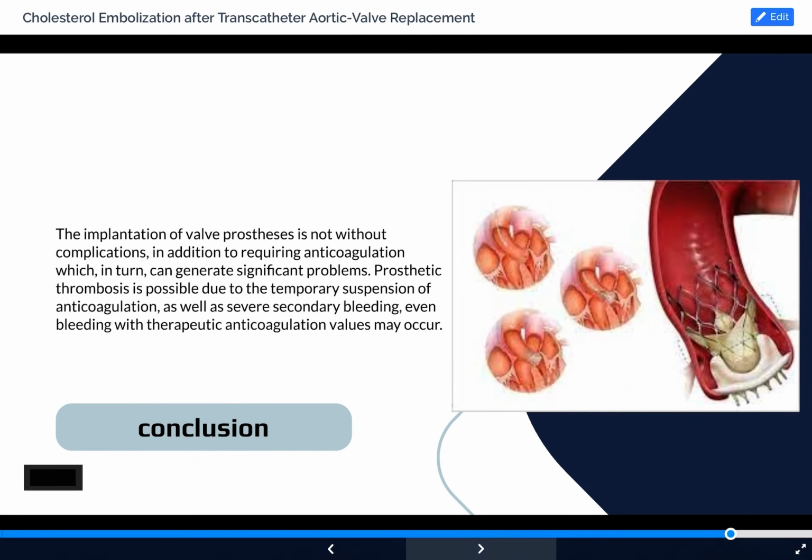Conclusions. The implantation of valve prosthesis is not without complications, in addition to recurring anticoagulation, which in turn can generate significant problems. Prosthetic thrombosis is possible due to the temporary suspension of anticoagulation, as well as severe secondary bleeding. Even bleeding with therapeutic anticoagulation values may occur. Thank you.